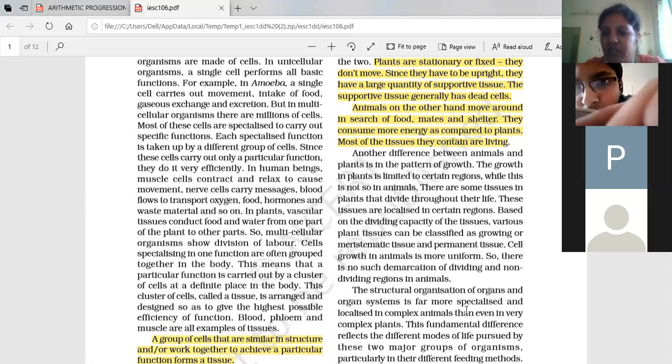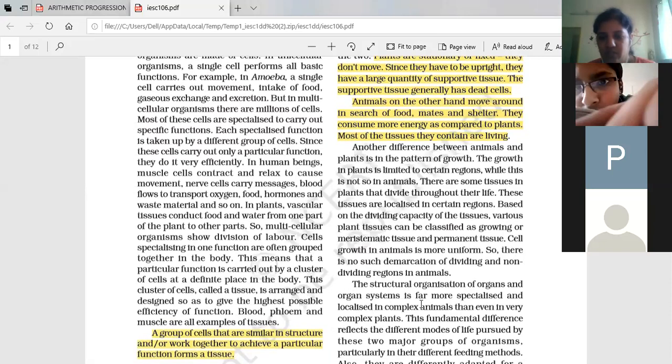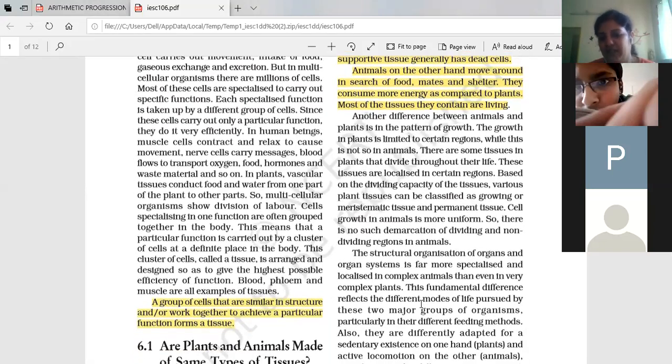Then, the structural organization of organ systems is far more specialized and localized in complex animals than even in very complex plants. This fundamental difference reflects the different modes of life pursued by the two major groups of organisms, plants and animals.